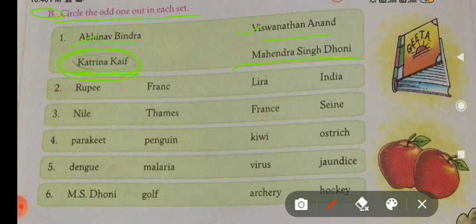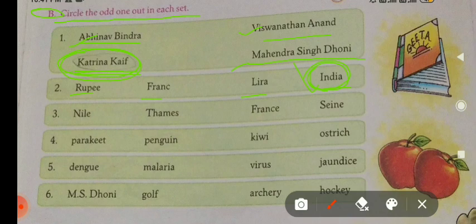The set given here is rupee, franc, lira and India. Rupee, franc and lira are names of currencies, and India is the name of a country. You have to circle India here. This is the odd one.